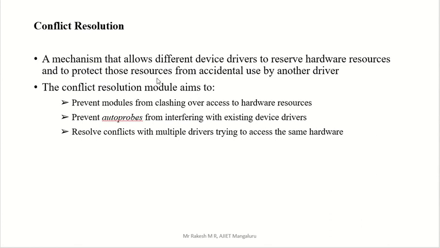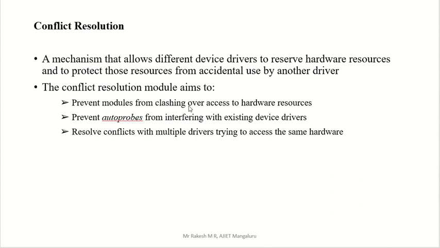For that particular resource we have one device driver. If any other driver accesses that particular resource, that is a problem. In order to avoid that, we are going for some protection mechanism. That is called conflict resolution. What does it contain? Prevent modules from clashing over access to hardware resources.